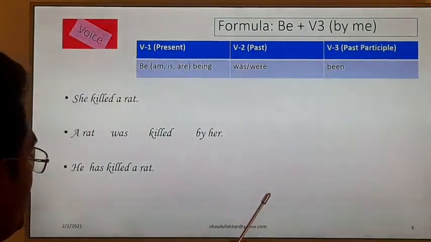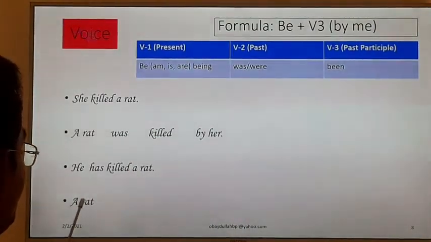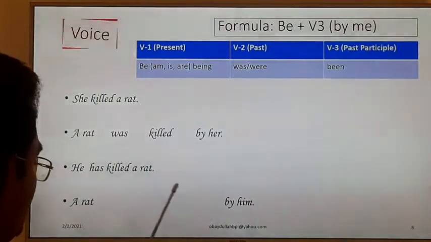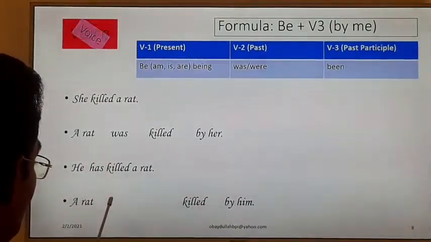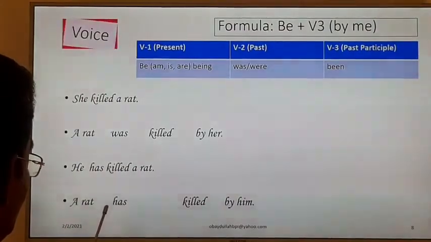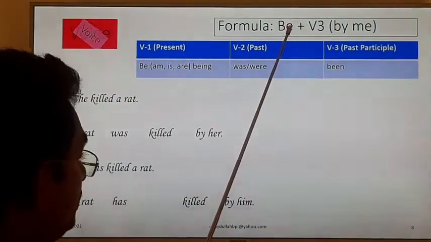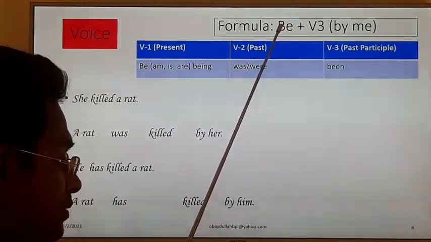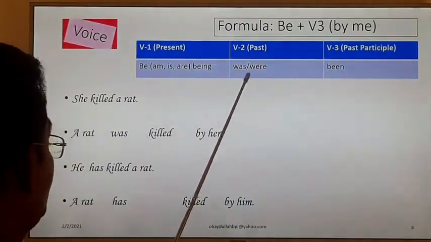change this active into passive this way. Look at the object, I have used a rat as the subject, and he becomes by him. Killed, verb number 3, killed. Has, we have to match with a rat, has, and we have to use an extra be verb, because without a be verb we cannot change the voice. We cannot change the voice. Look at what will be here.